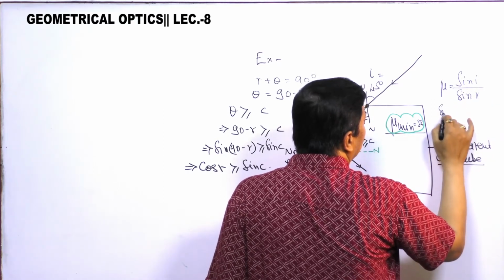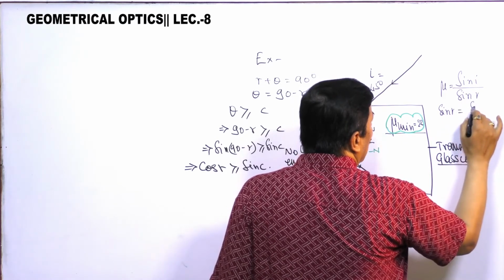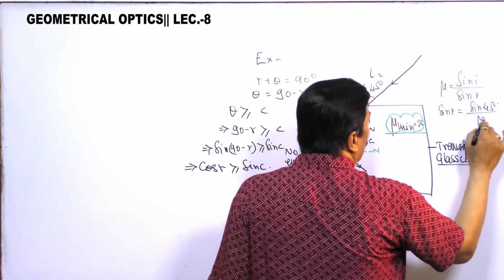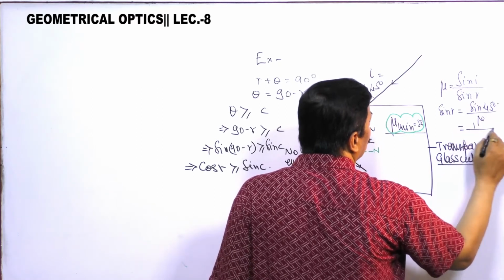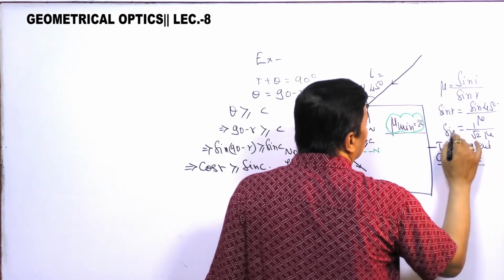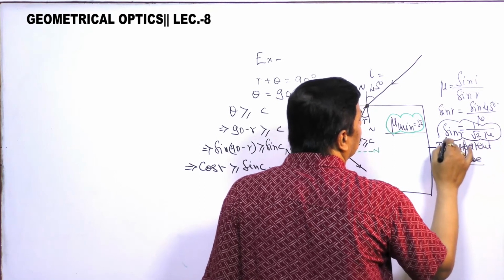So sine r is equal to sine i by mu, sine 45 degree by mu, and sine 45 is 1 by root 2, so sine r is equal to 1 by root 2 mu.